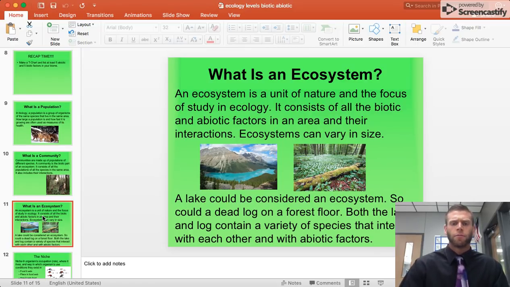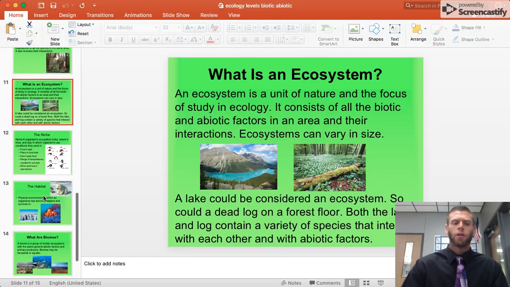What's an ecosystem? An ecosystem consists of all the biotic and abiotic factors in the area and their interactions. Ecosystems can be very different in size. A lake can be considered an ecosystem, and so could a dead log. Both the lake and log contain a variety of species that interact with one another and abiotic factors. So a lake could be a very large ecosystem, whereas a log would be obviously a much smaller ecosystem.